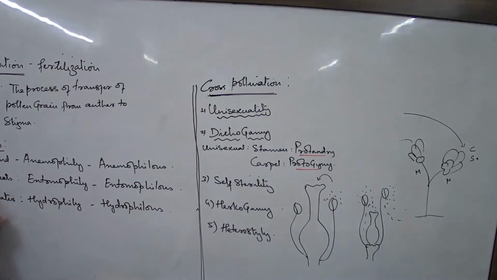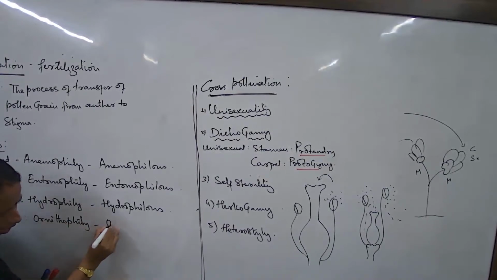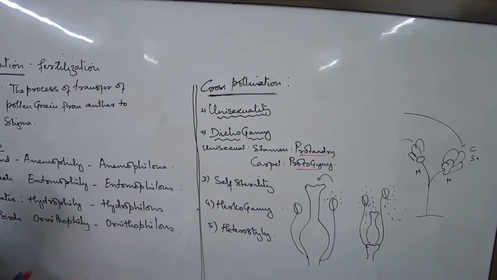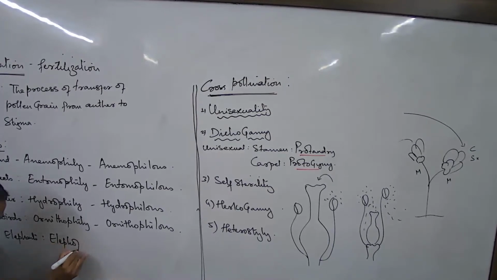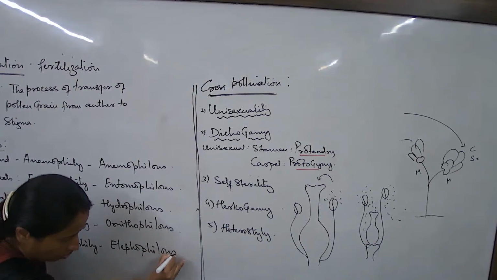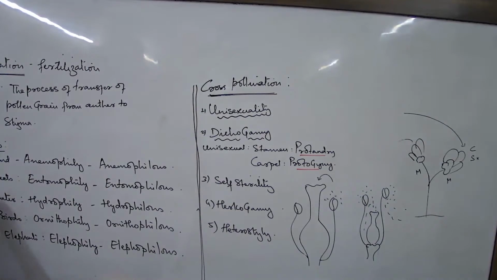Next, we talk about birds. Ornithophily and ornithophilous. What next? Elephants. Elephophily and elephophilous. So these 5 only you have in your syllabus. You will have to remember them. These are some of the ones which you always get.